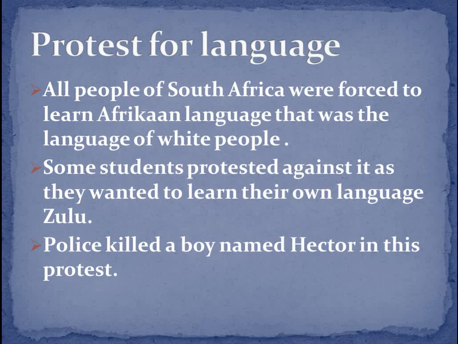All people of South Africa were forced to learn the African language, which was the language of white people. White people wanted the black people to learn their African language instead of their own language.